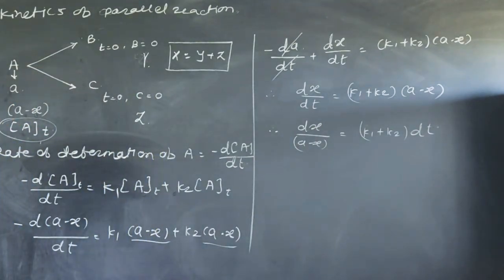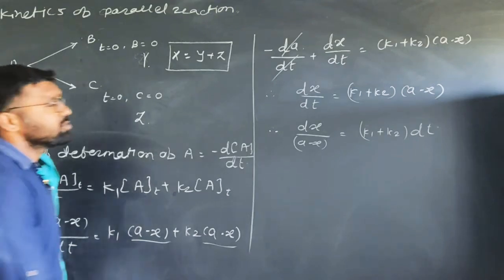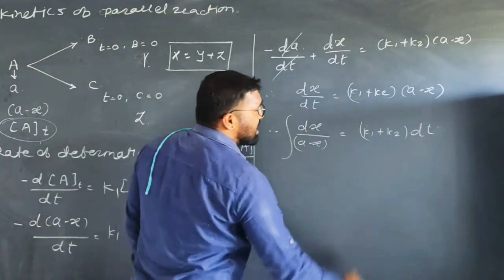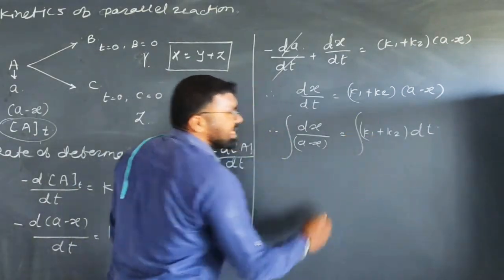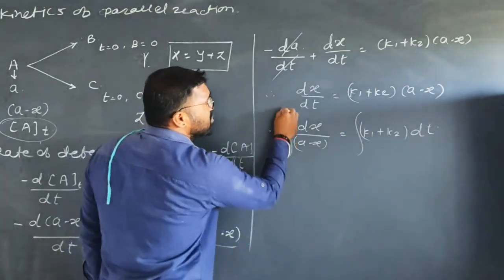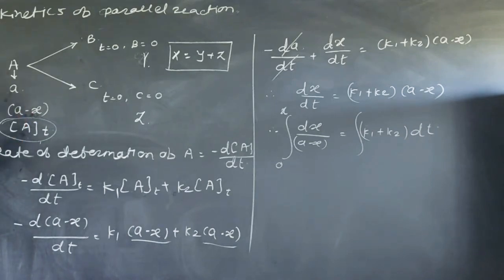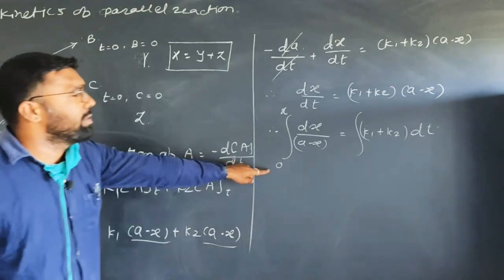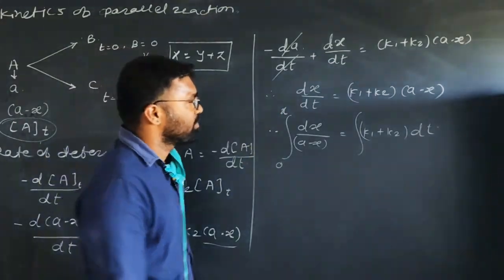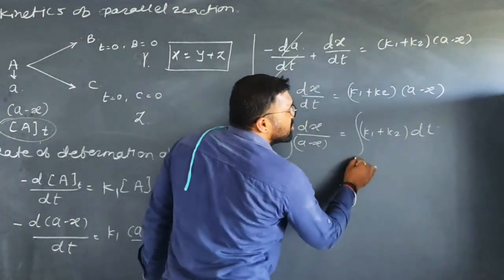Now integrate this equation within the suitable limit. That means integration of this equation starting from the limit 0 to x, because initially x, the product formed, is equal to 0, and the maximum amount of product formed at time t is equal to x, therefore lower limit is 0 and upper limit is x. Limit for time is 0 to t.